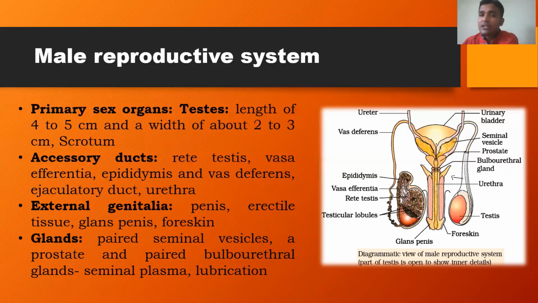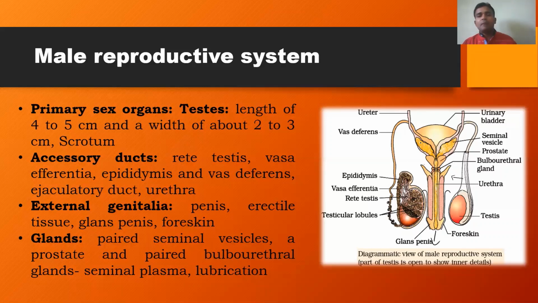Ampulla is continued as the ejaculatory duct. The ejaculatory duct is formed by the fusion of the duct coming from the seminal vesicle as well as the ampulla, and then it is connected to the urethra, so that it will continue as urethra. And the urethra has an opening that is called the urethral meatus.